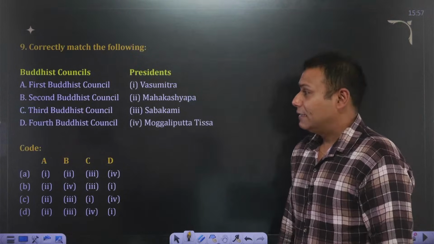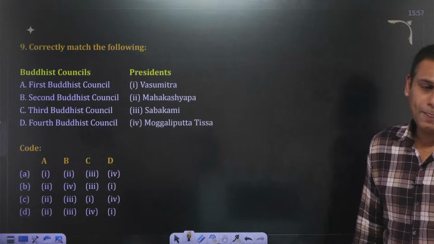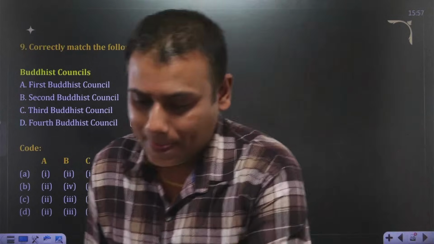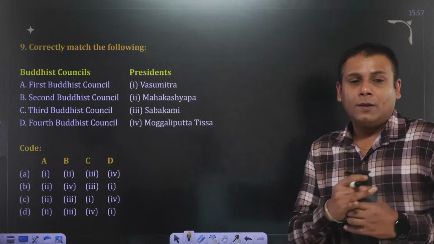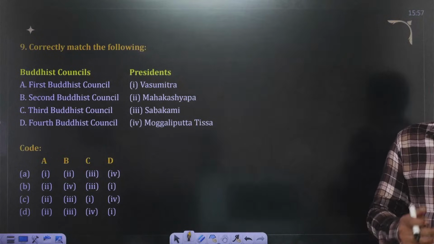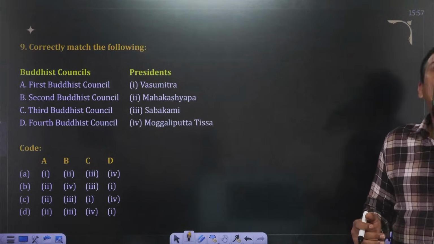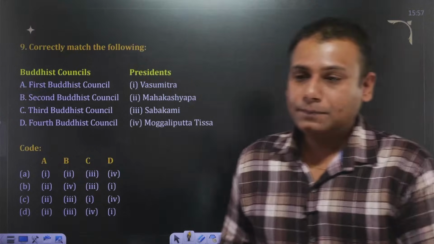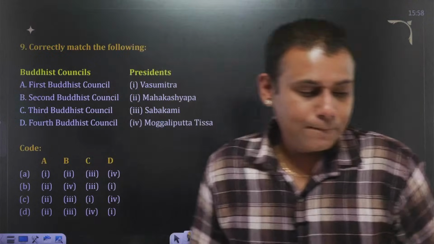Buddhist Council presidents, match the following. 9th one. Fast.